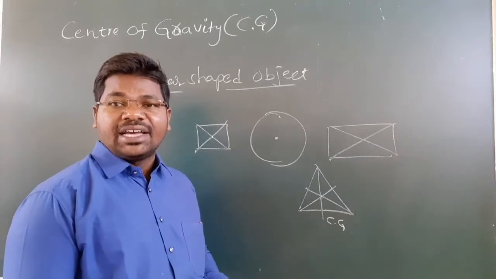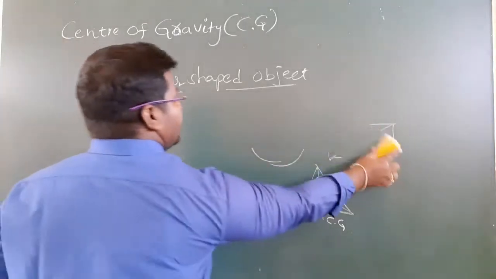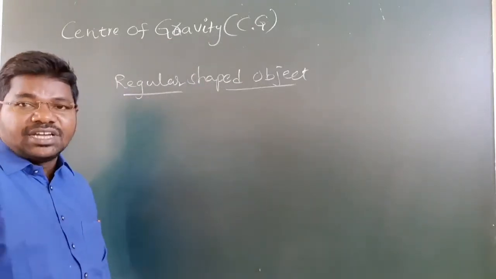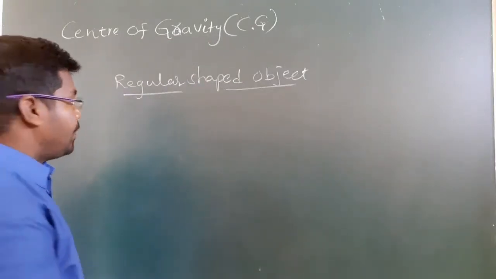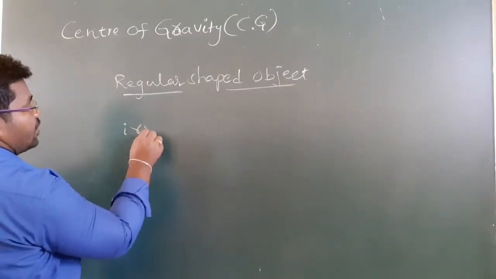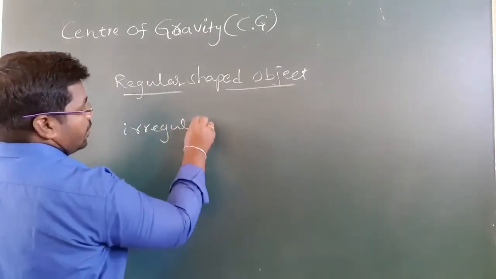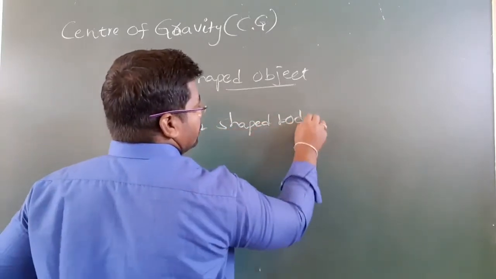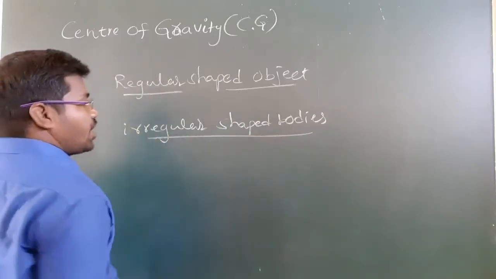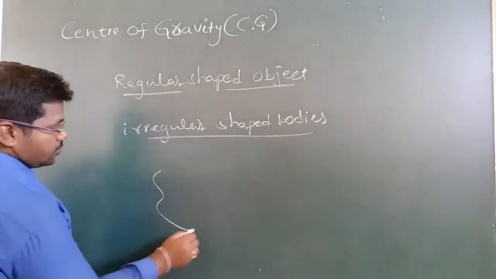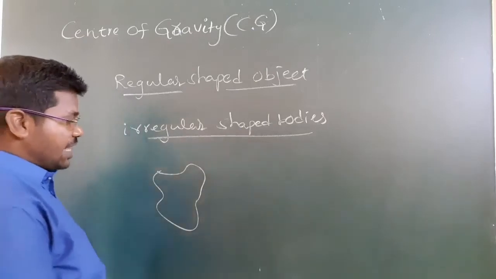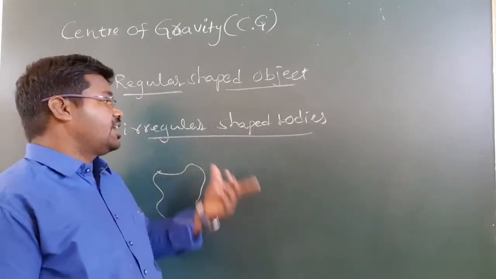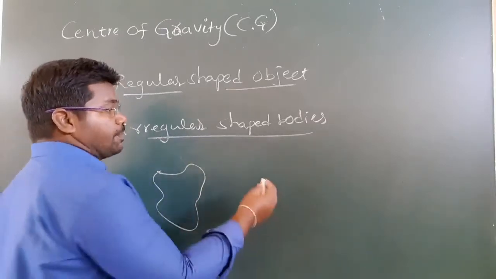How can we find the center of gravity of irregular shaped bodies? For irregular shaped bodies, we can find it by using a plumb line.